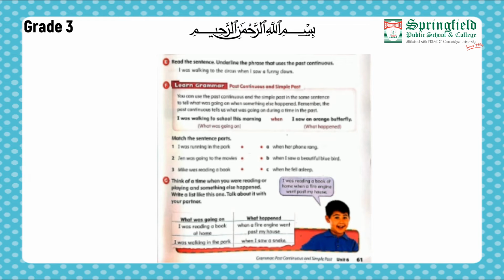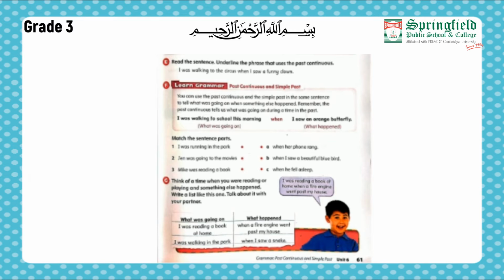Next we have got match the columns. Match the sentence parts. 1. I was running in the park when her phone rang. Then I saw a beautiful bluebird when he fell asleep. So what we are going to match? I was walking in the park when I saw a beautiful blue bird. We are going to match 1 with B.